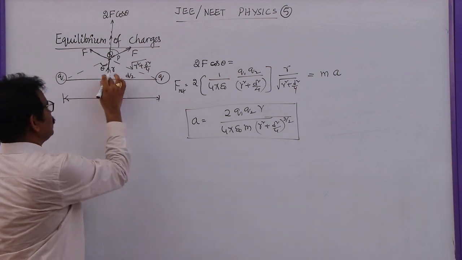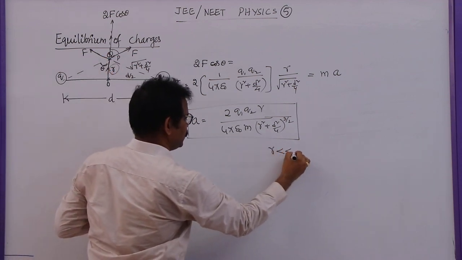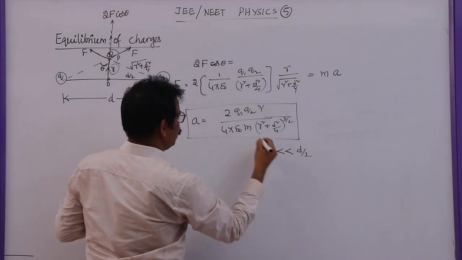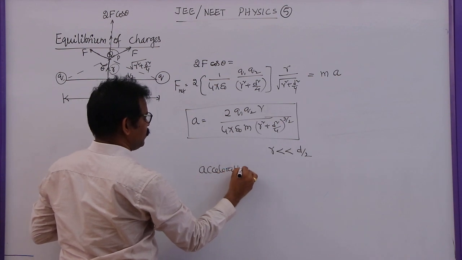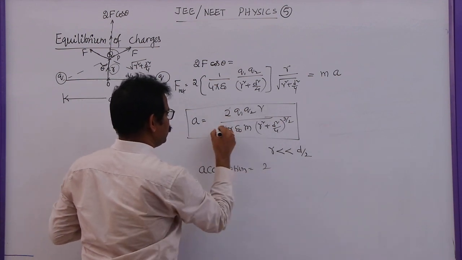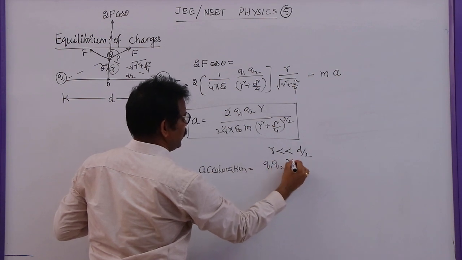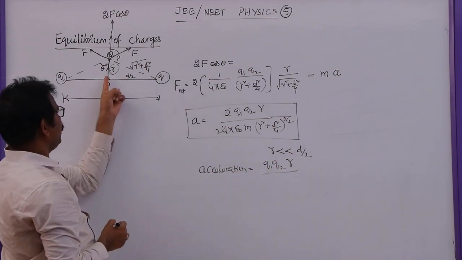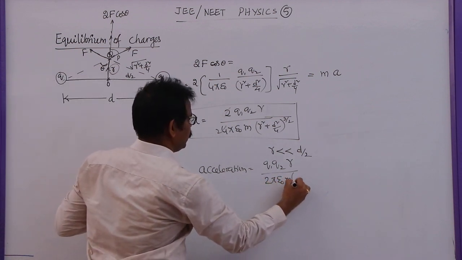If you displace it a small distance r, where r is much lesser than d by 2, the acceleration of this charge is given by the 2 cancels, and this will become the product of the charges times the distance by 2 pi epsilon naught m.